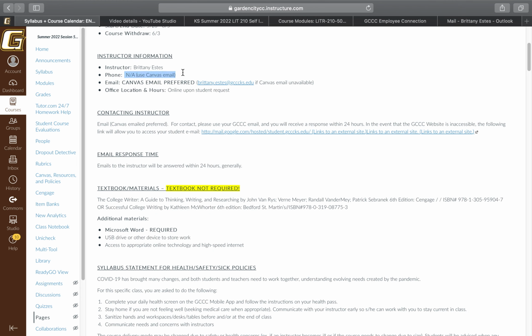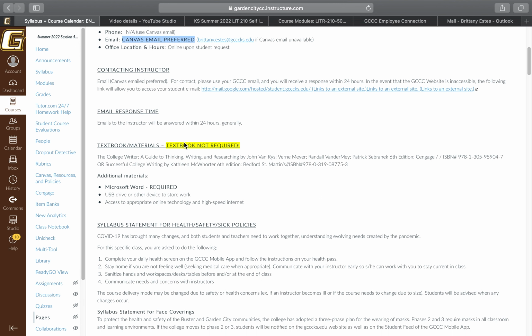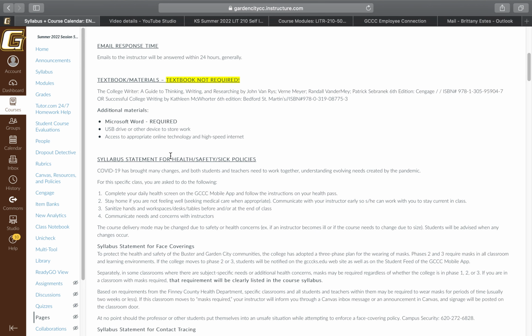If you need to email me, please use the Canvas email. I've also listed my other email here if you absolutely need it, but the Canvas email is the one that I'll be checking every day, so make sure you use that. It's also the one that I'll be using when I communicate with you guys, so make sure you have your notifications obviously turned on and everything like that. If you need to chat with me, we can do online office hours. That's available upon student request. And if you email me, you'll get a response within 24 hours.